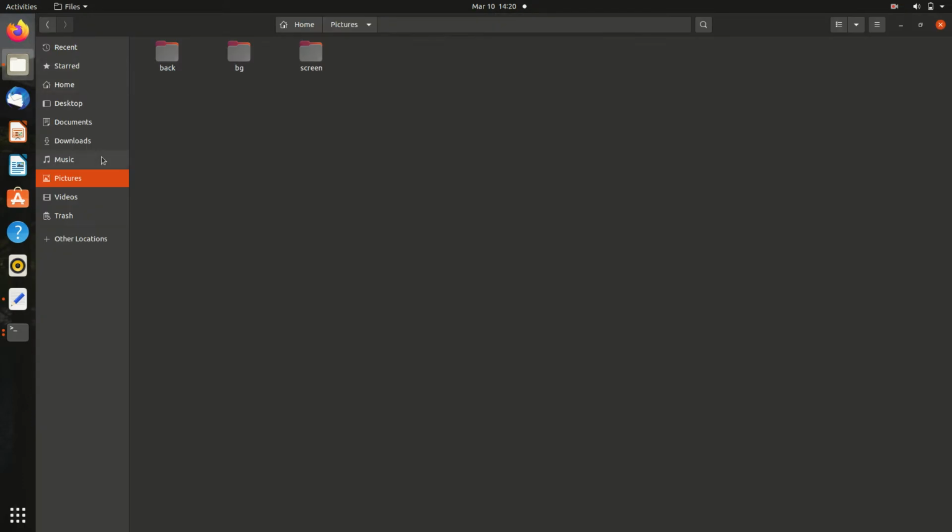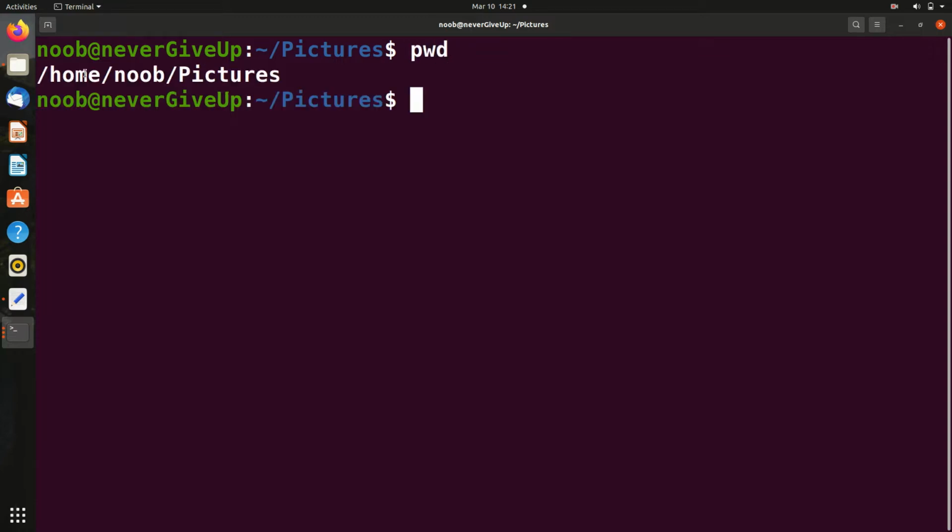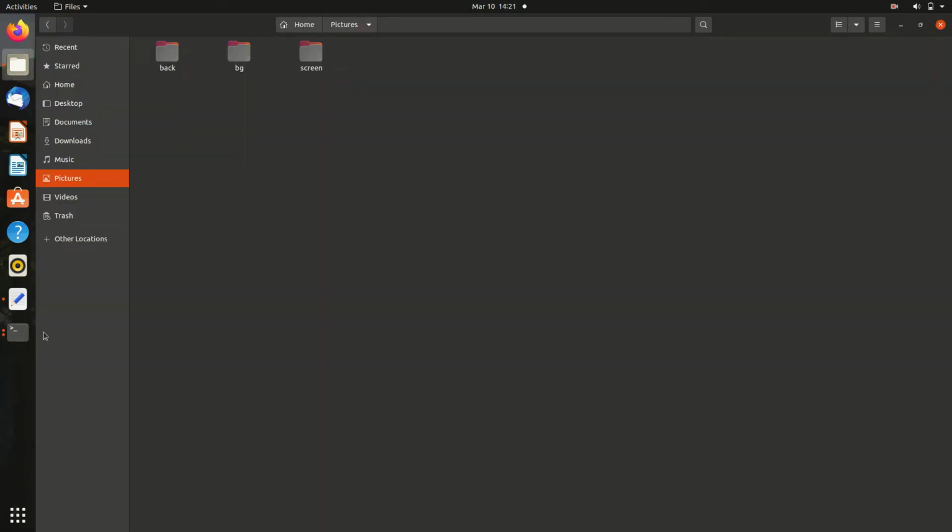Now let me say I went inside pictures. I click here and press open in terminal, and you see this is some other path. Now if I press pwd, the path changed. Now it is /home/noob/pictures. Whichever directory you go into and open the terminal, it will give that path. So this is a very popular command for checking which path I am in, where the terminal has been opened. So this was the first command. Let me close this, and one more command I will discuss and then we will wrap up.